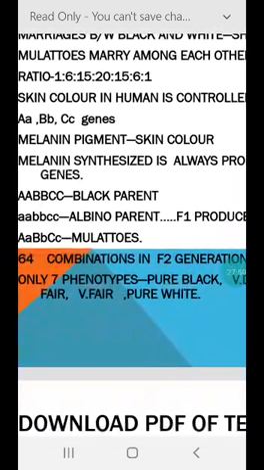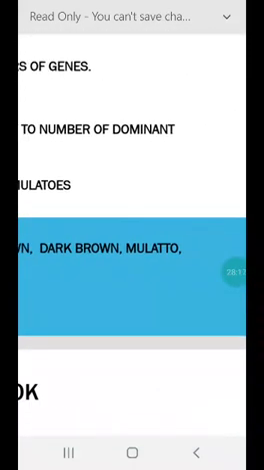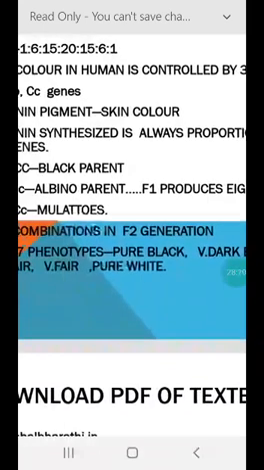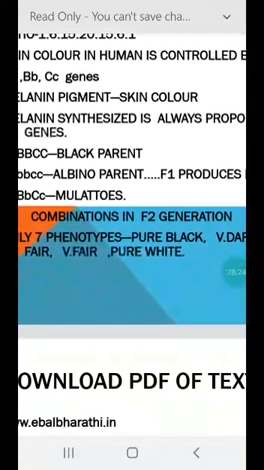And the colors, so there are 7 different phenotypes because of cumulative effect of each dominant gene, but 64 combinations were possible. How many? 64. First is pure black, then very dark brown, then dark brown, then the intermediate mulatto, then fair, very fair, and pure white, which is also called albino.